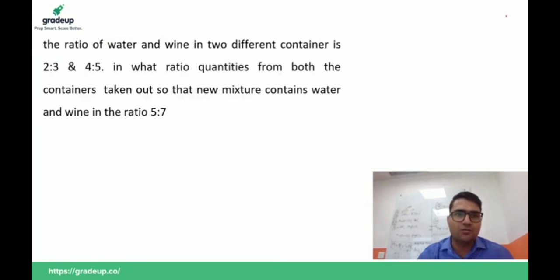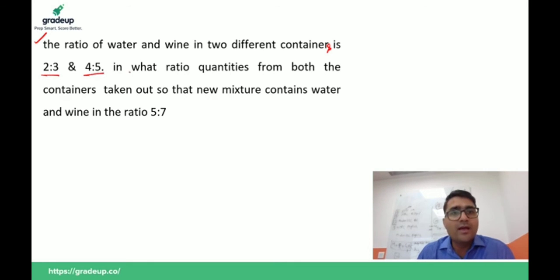Now let's move to the next question. Yes guys, please try to solve this question. The ratio of water and wine in two different containers is 2:3 and 4:5.